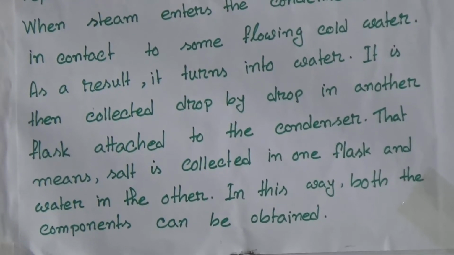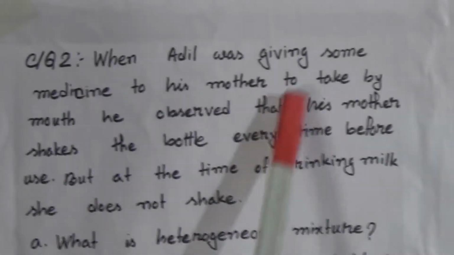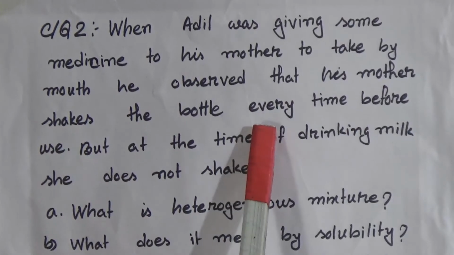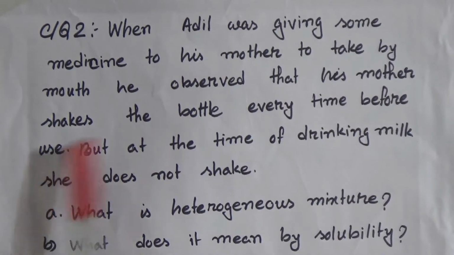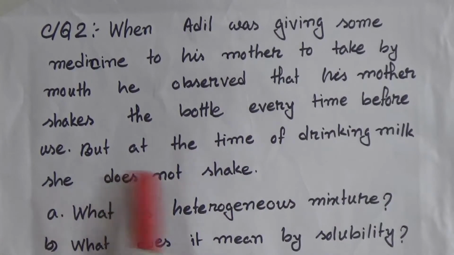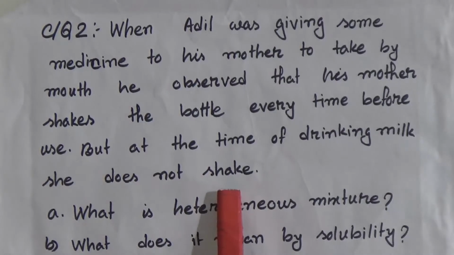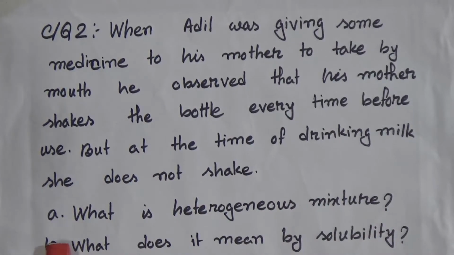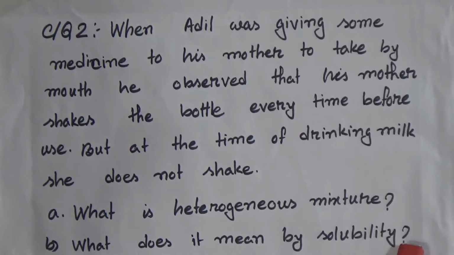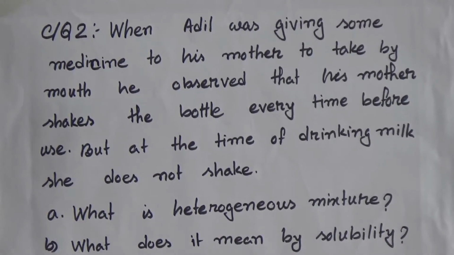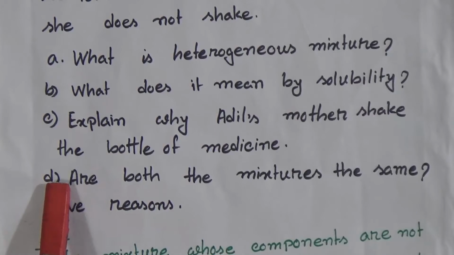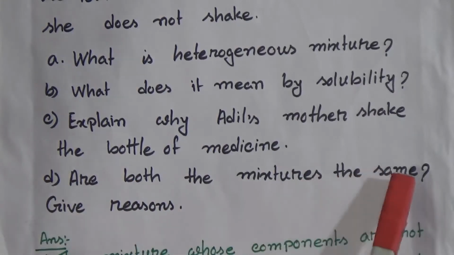Now creative question number 2. When Adil was giving some medicine to his mother to take by mouth, he observed that his mother shakes the bottle every time before use, but at the time of drinking milk she does not shake. A. What is a heterogeneous mixture? B. What does it mean by solubility? C. Explain why Adil's mother shakes the bottle of medicine. D. Are both the mixtures the same? Give reasons.